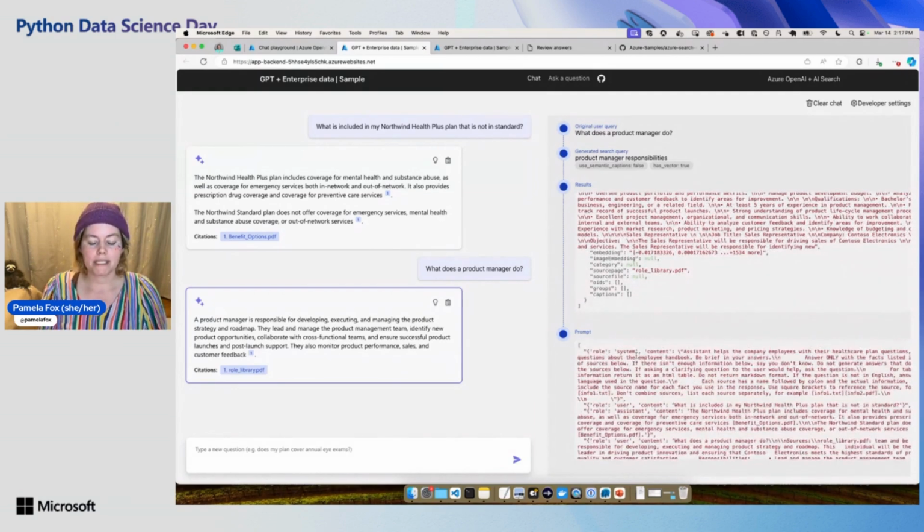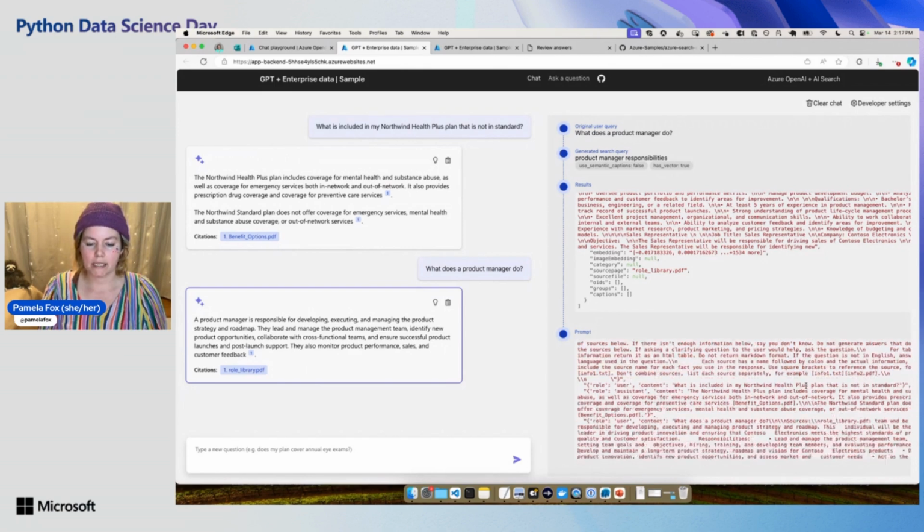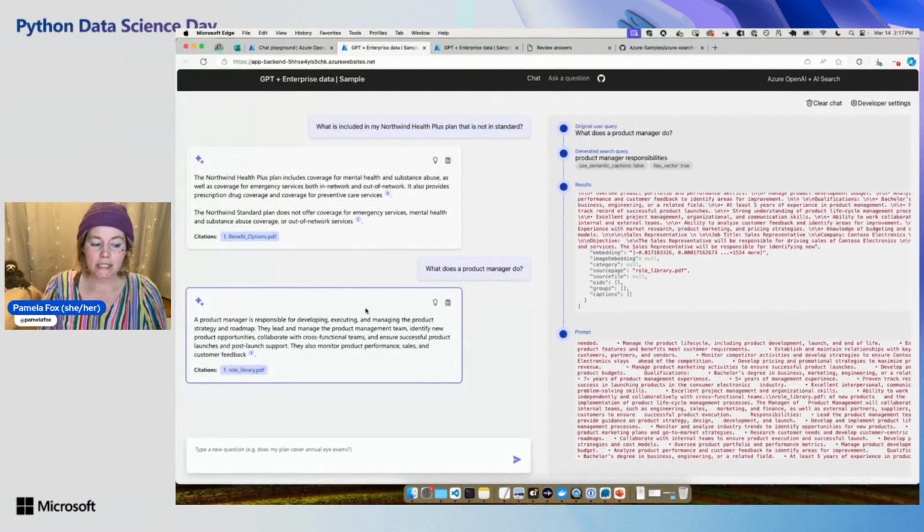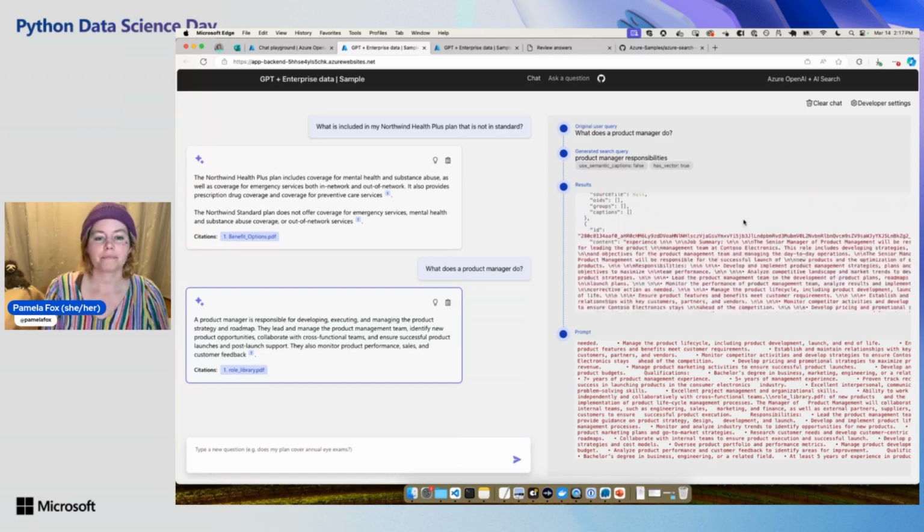And then we send that information to the LLM. So we say, hey, you need to help employees and you need to cite your sources, and here's the question and here's the sources. And then we get back this answer that's grounded. And we know it's grounded because it has a citation, and we can click that citation to actually see where it came from. So it's really important that the answer is tied to the citation, and that it doesn't answer if there's no valid citation.